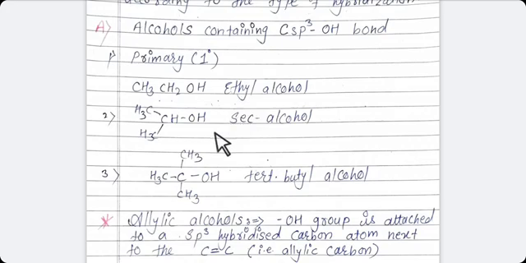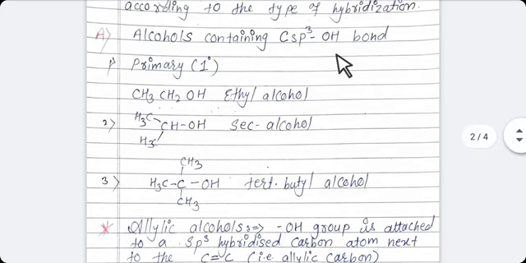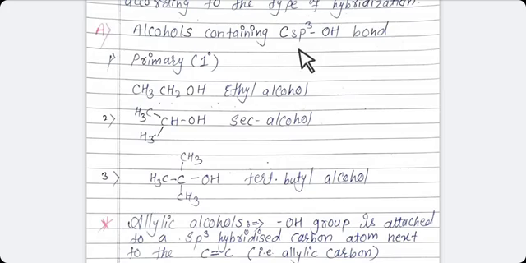See in the second example, OH is attached to a carbon atom which is attached to two other carbon atoms. So it is your secondary group. And when OH is attached to a carbon atom which is attached to 3 other carbon atoms, it is your tertiary group. Students, always remember, these carbons are primary, secondary and tertiary, but all are sp3 hybridized, meaning the OH group is attached to a carbon which is sp3 hybridized.